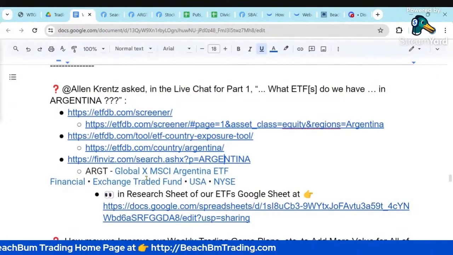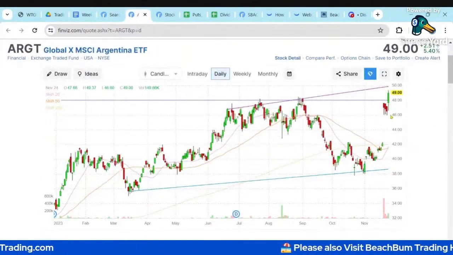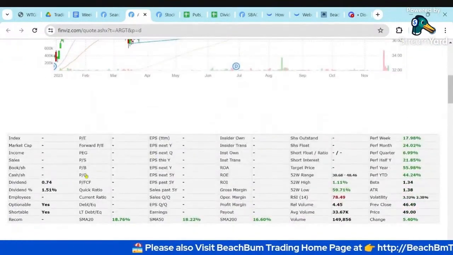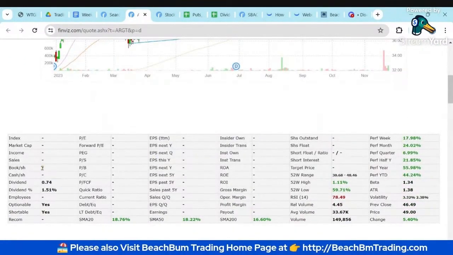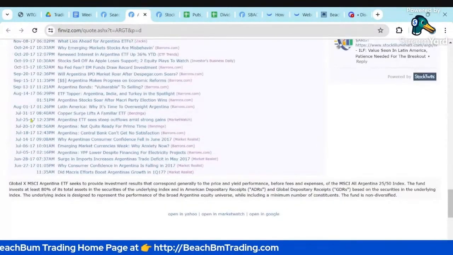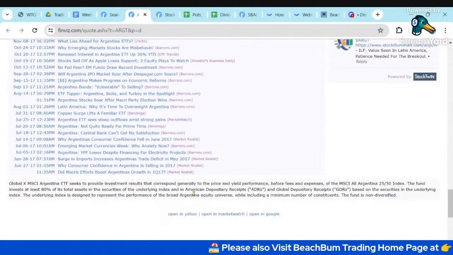So we'll look at the ARGT. You can see it's run up. I guess that was the news on that election. So you can see it does pay a small dividend. It's optionable. You see its definition. All Argentina 2050 index. 80% of it's American ADRs.